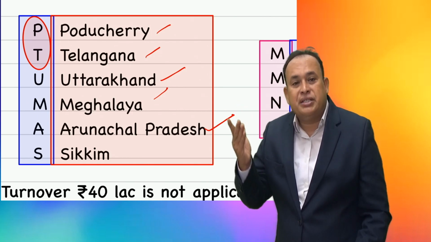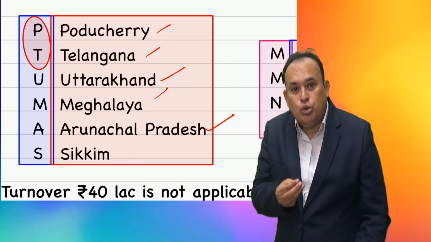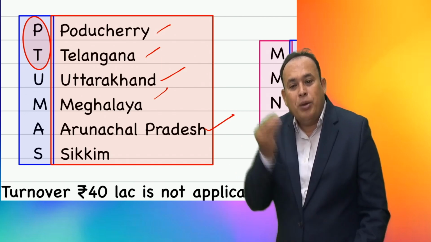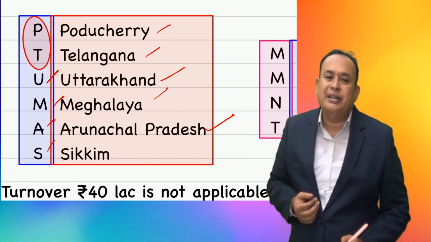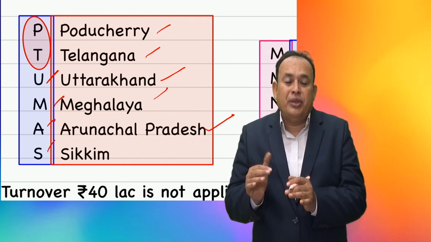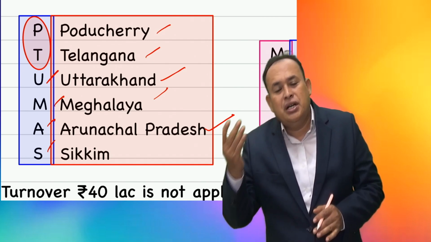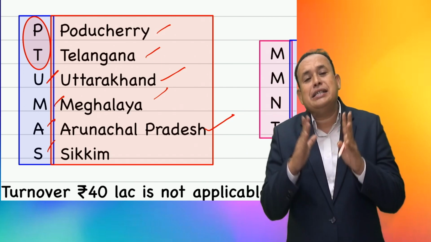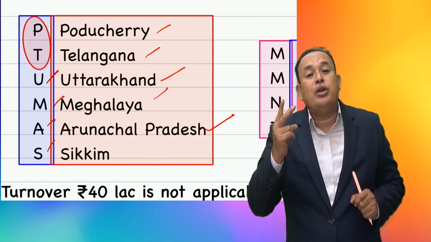PT Usha, you are aware of that, the athletic gold medalist. Like that, PT Usha, PT UMAS. If you are in these following states or UTs, providing taxable supply of goods, taxable supply of services, or both, the aggregate turnover for registration is only 20 lakhs.